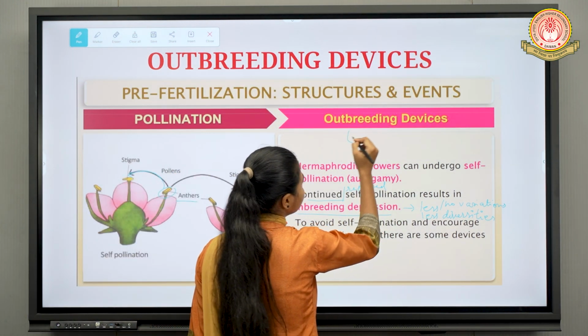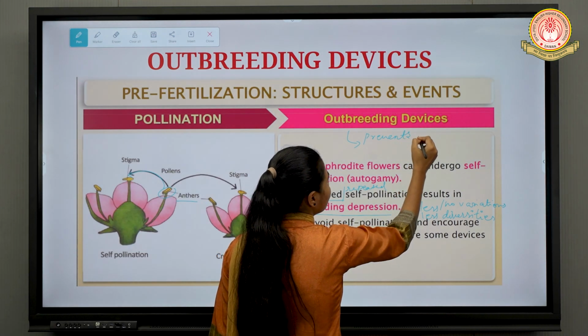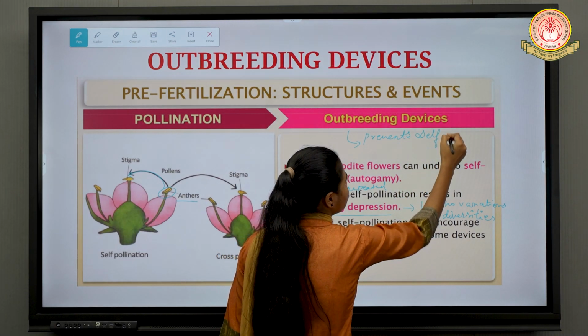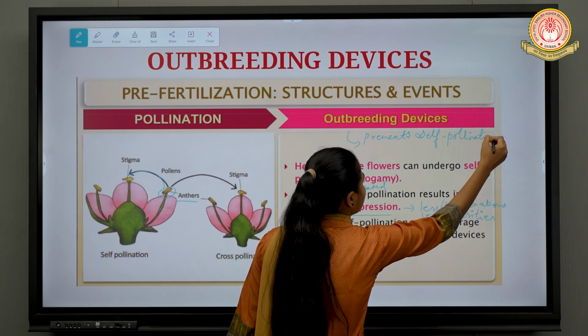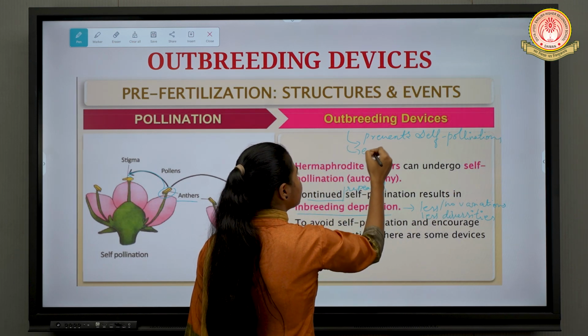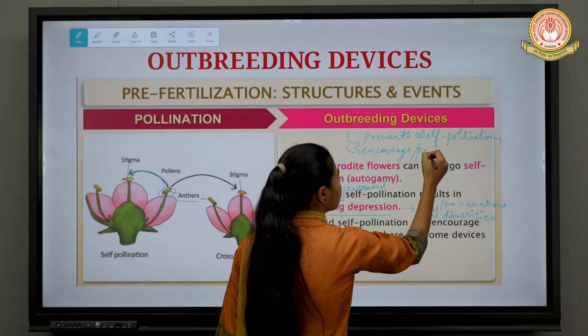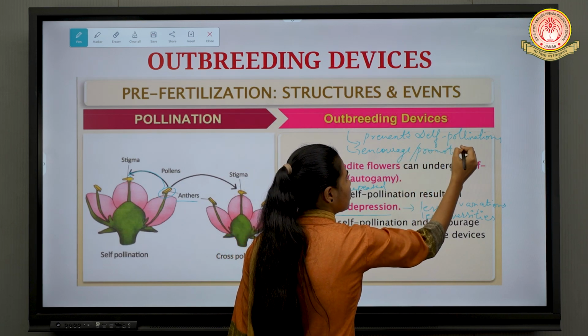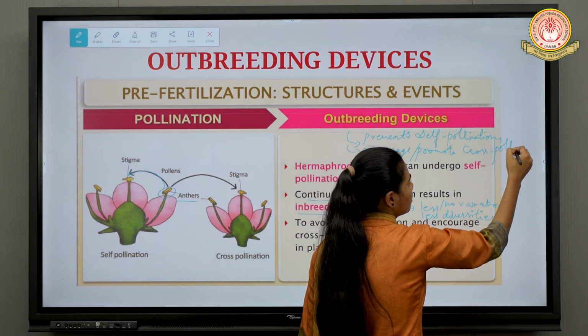Outbreeding devices are such that they prevent the what? Self-pollination, but encourage, or you can say promote, the cross-pollination. Fine.